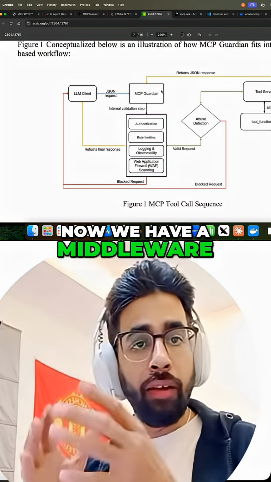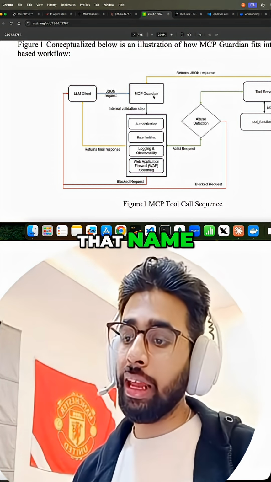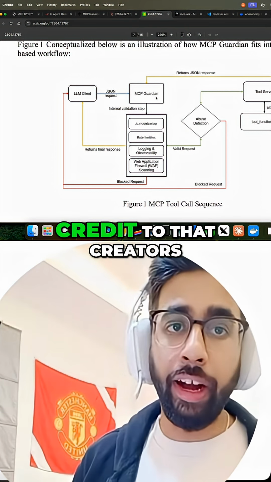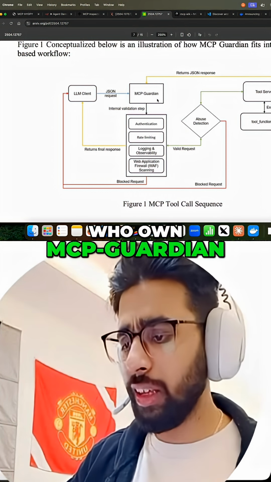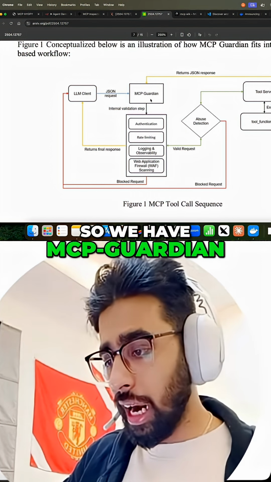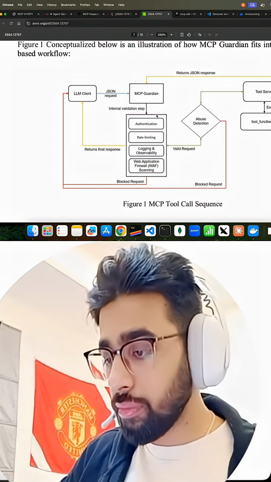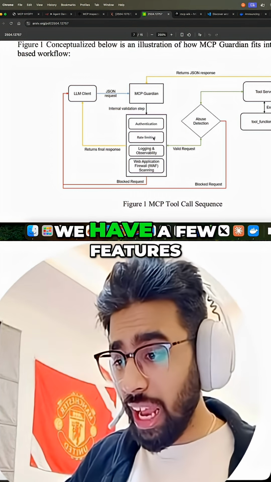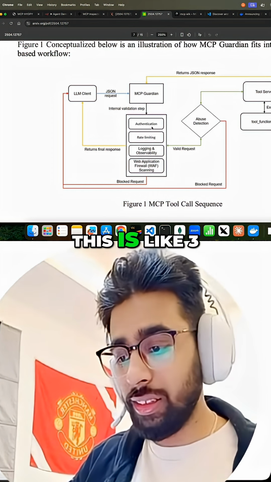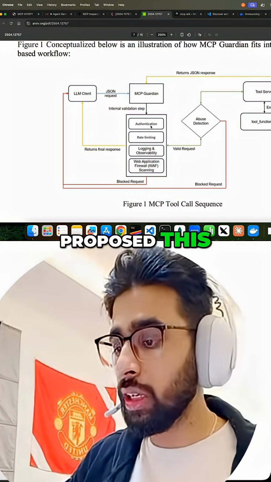Now we have a middleware that we named MCP-Guardian. There is another library also that we don't own. Credit to the creators who own that one, but we created this paper before them, I believe. So we have MCP-Guardian, a middleware. In the middleware, we have a few features. That time there was no sampling and nothing like that. This was about 3 months back when we proposed this.